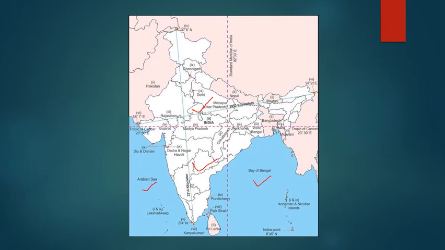So Dadra and Nagar Haveli will come under the lower half of our country. Here the Tropic of Cancer also plays a very important role. Each and every aspect of this chapter will tell you how the climate of different parts of our country varies from one place to another. It is also a very important factor.